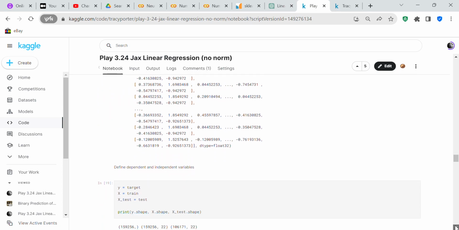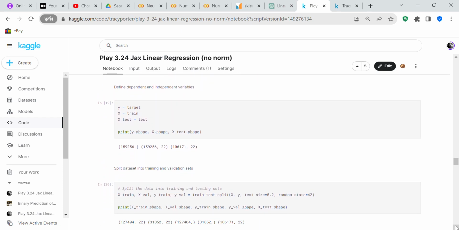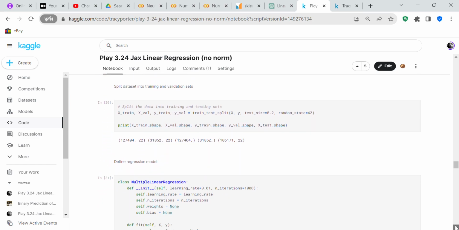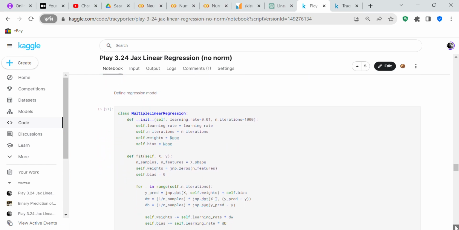It's exactly the same code, it's just you're doing it with the test data frame and not the train data frame. And now we'll define the dependent and independent variables. Y equals your target, X equals train, X_test equals test, and then we print the shape so you'll know what the shape is. Now we're going to use sklearn's train_test_split to split the X and Y variables into training and validation sets, and you also want to print the shape. Make sure you know what your shape is.